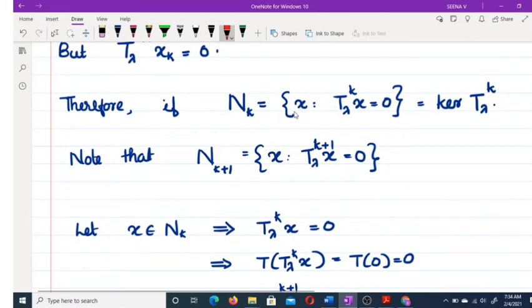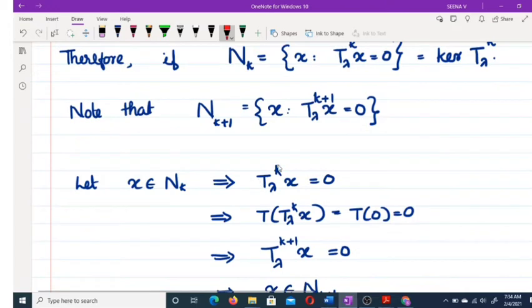Suppose x belongs to Nk, then T_λ raised to k of x equals 0. Again, you apply T_λ, and this is equal to T_λ raised to k plus 1.